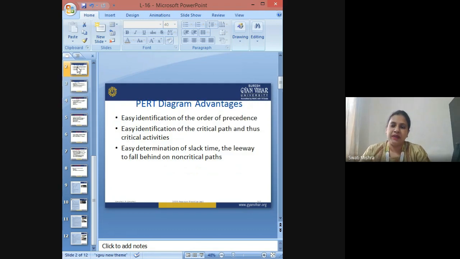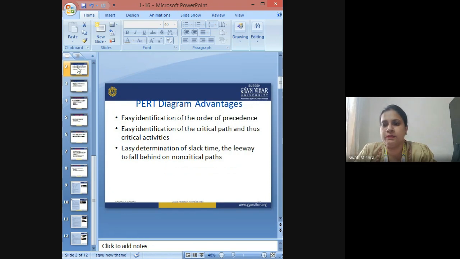I had explained to you the different techniques and tools which are used in the production department for better efficiency and better production systems. I had given you a brief overview of how PERT networking techniques look. So when we talk about PERT, program evaluation and review technique, the PERT diagram's advantages have been depicted over here, which I would like to discuss with you today.